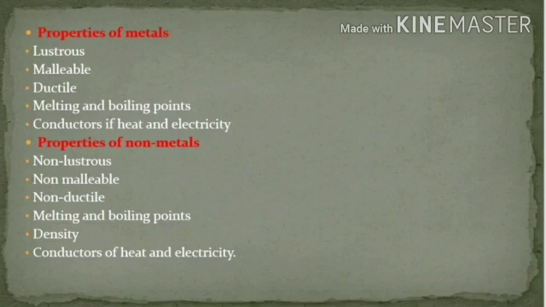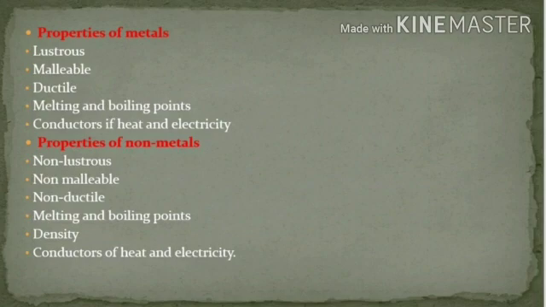Now, the properties of non-metals. These are generally non-lustrous, that means they do not have a shining surface, except graphite, which has got a shining surface. Non-malleable. Generally, they cannot be beaten into sheets. They are non-ductile. They cannot be drawn into wires. Generally, the melting and boiling points is very low. Also, the density is very low.